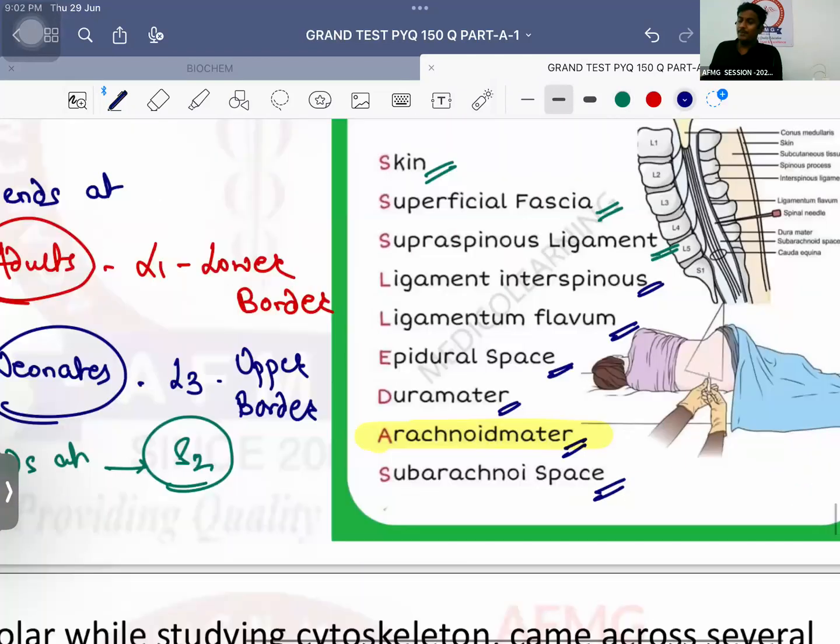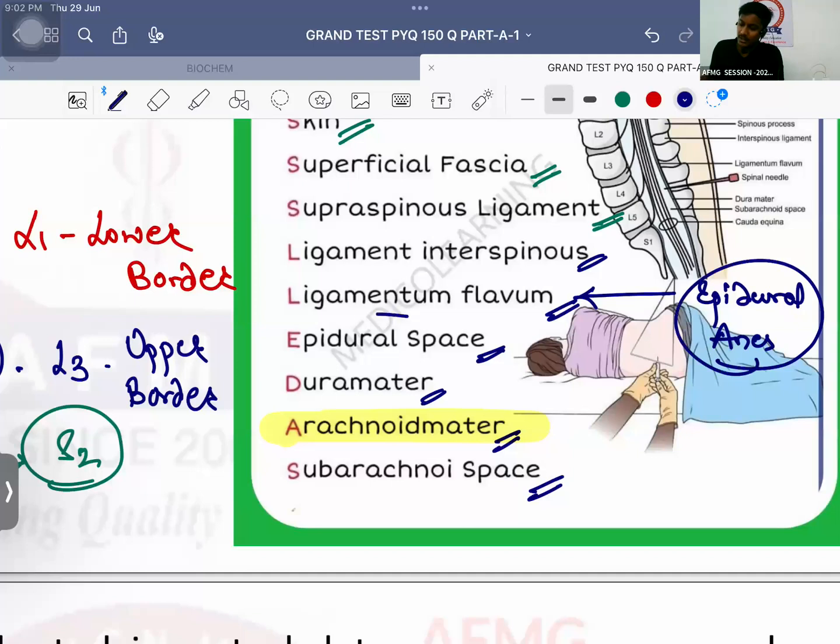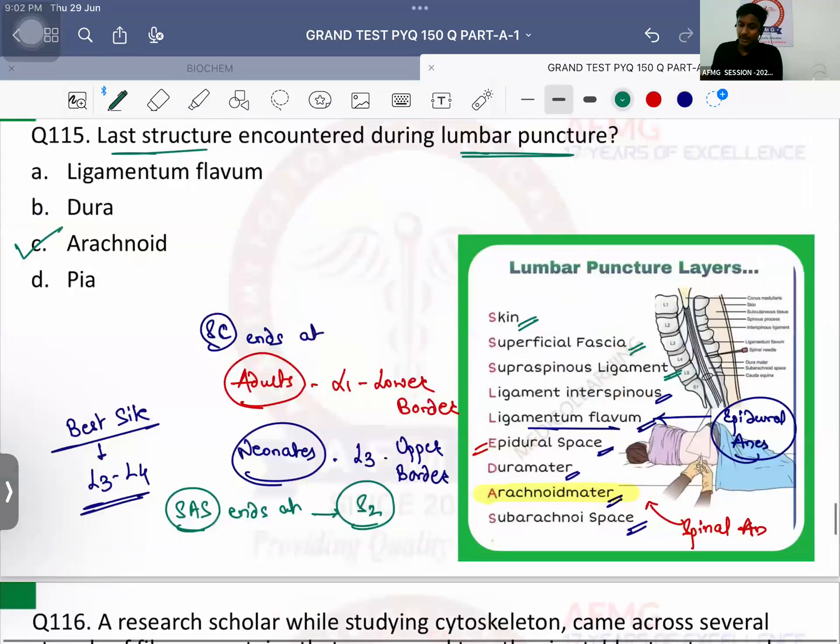Important: if you want to give epidural anesthesia, which is the last layer to be pierced? Very good. In cases of epidural anesthesia, definitely the last layer to be pierced is the ligamentum flavum, because after that you reach the epidural space. No issues with this? So the last layer pierced in lumbar puncture or in cases of spinal anesthesia is the arachnoid mater. But the last layer punctured in cases of epidural anesthesia is the ligamentum flavum. No issues, anybody? So please remember this.